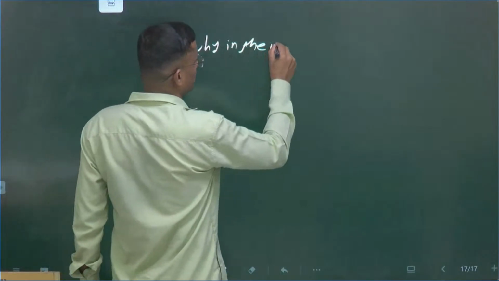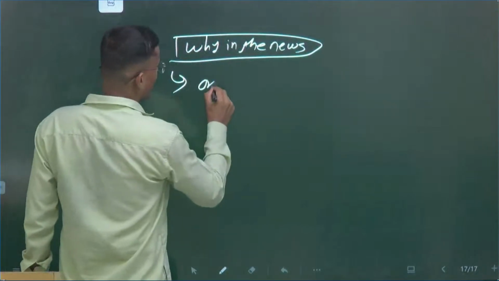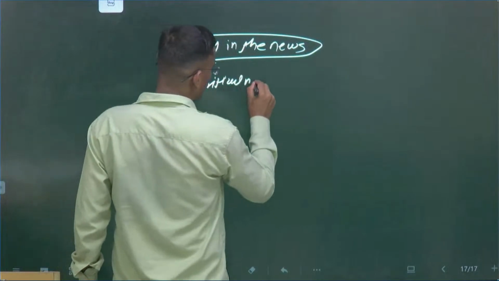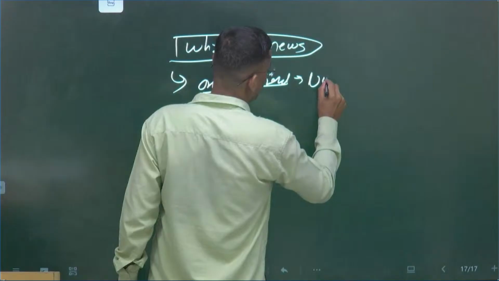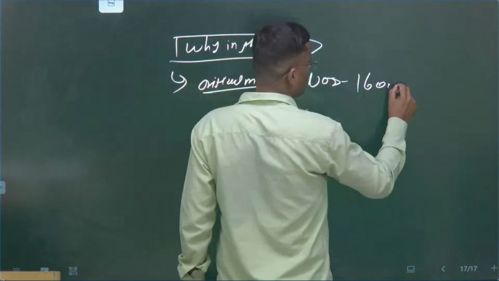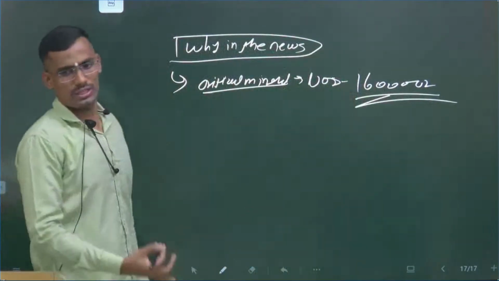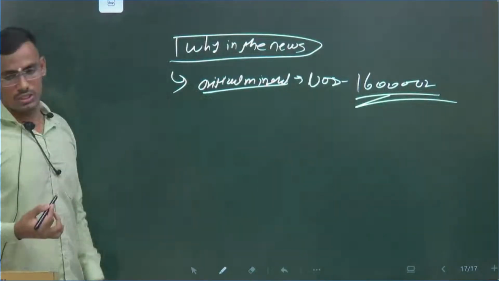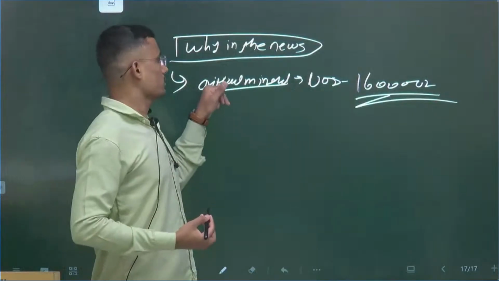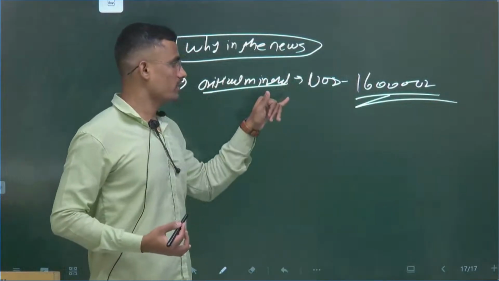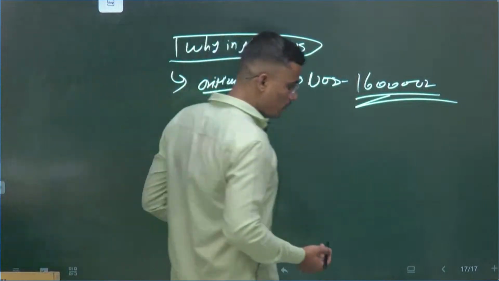Yesterday, the Critical Mineral Exploration Support Scheme was launched by the Union Government with a budgetary outlay of 16,000 crore. Mention this amount, because it gives some additional knowledge, like a fact. This is the scheme.